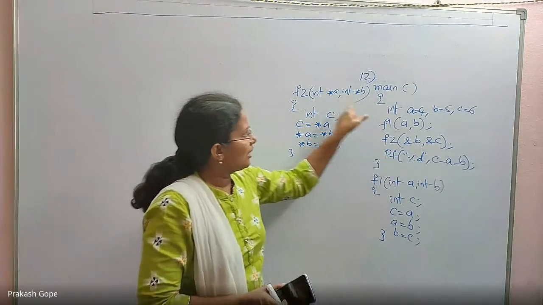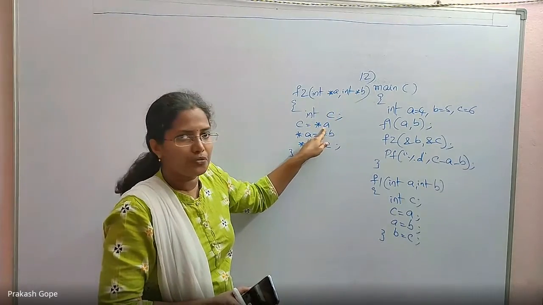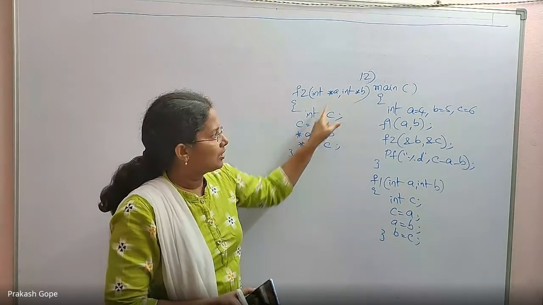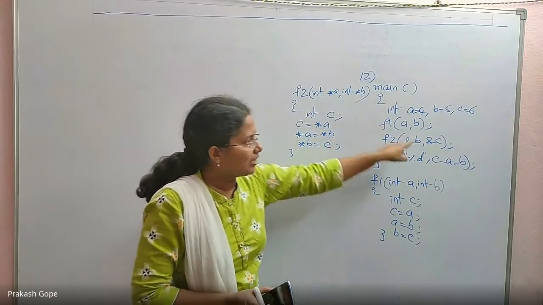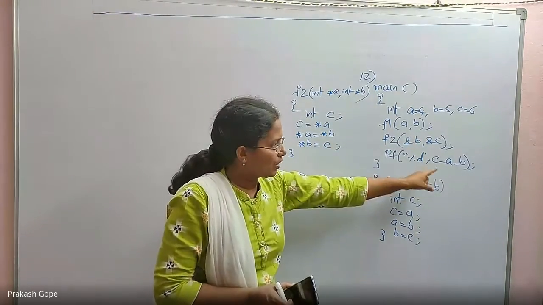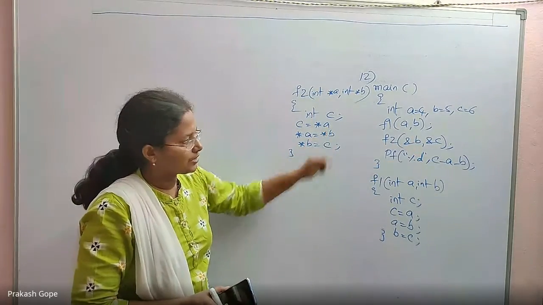Okay, so if you observe, the f1 function is called by value swapping, f2 is called by reference because I am passing the addresses, I have captured those addresses, and by using the values at the addresses the swap is done. See, *a means a has some address, and the value in that. So whatever we are passing for f2, the base value will be accessed with this.